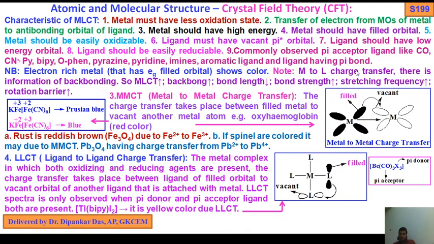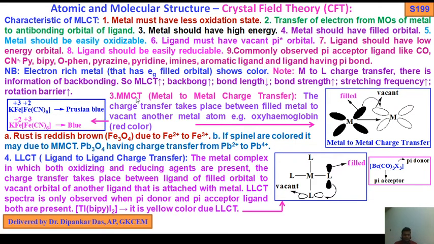Note, in metal to ligand charge transfer, there is some occurrence of back bonding. So as MLCT increases, back bonding increases, bond length decreases, bond strength increases, stretching frequency increases, and rotation barrier increases. So this is the point.